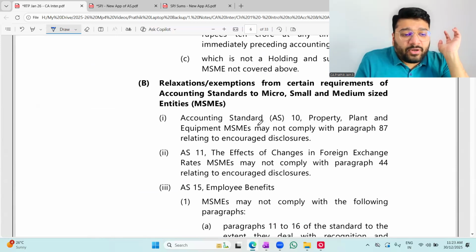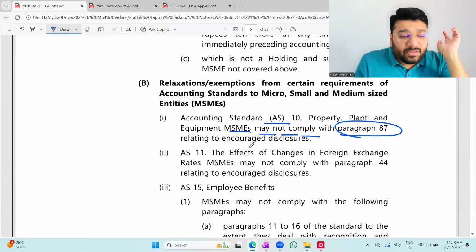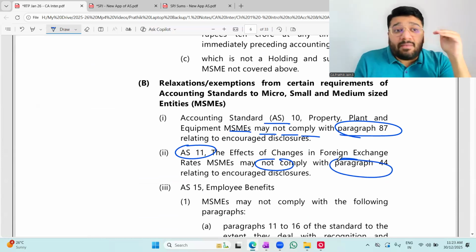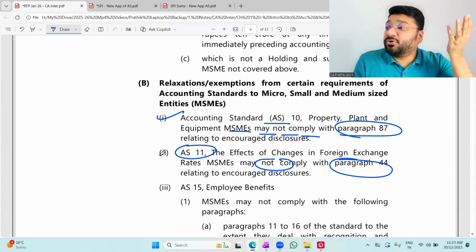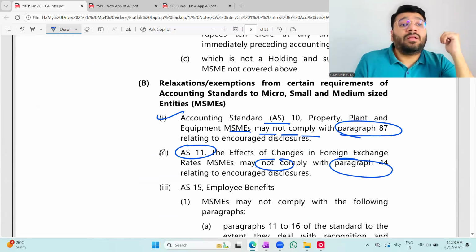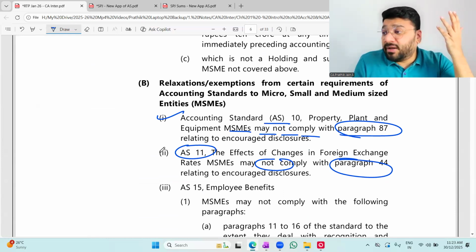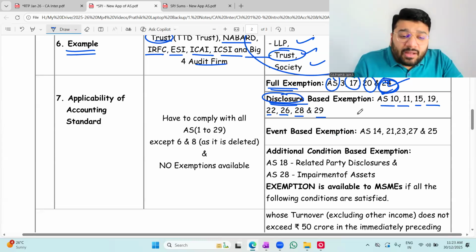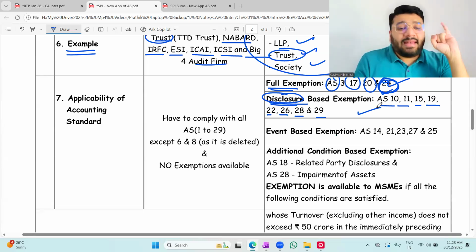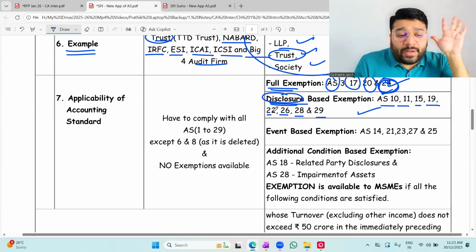They've told that for AS 10, MSME may not comply with para 87. If you're following AS 11, you do not comply with para 44. There are certain paragraphs they have excluded. Now, for examination purposes, you need not memorize which paragraph is excluded for which AS. This you have to remember when you're practicing in real life. Otherwise, as of now, it is not required from the examination point of view. You just have to remember the accounting standard names: 10, 11, 15, 19, 22, 26, 28, 29.